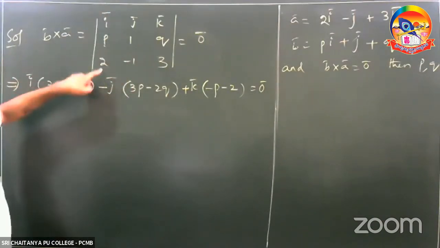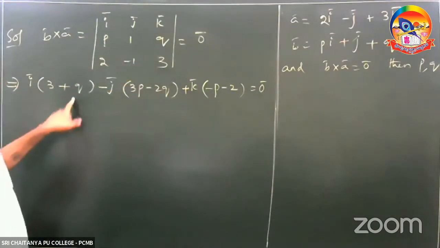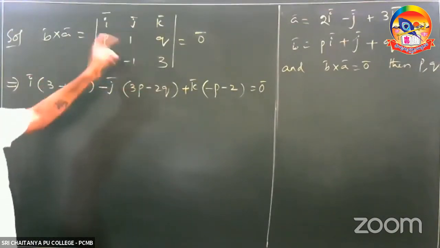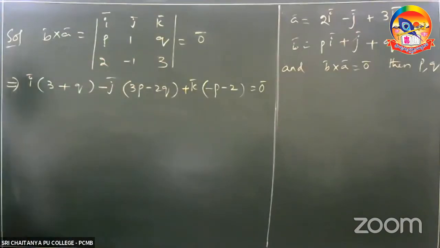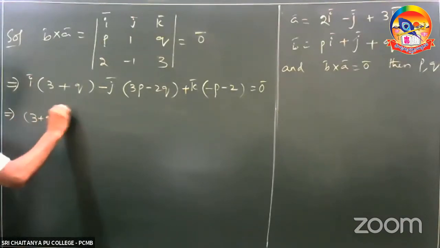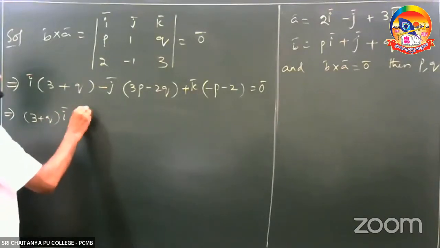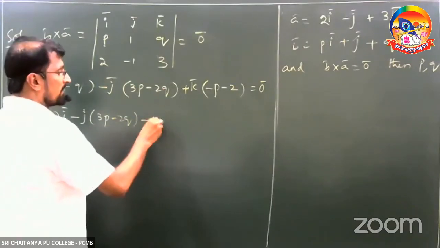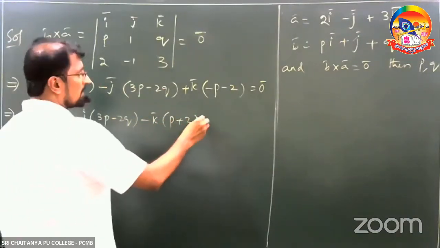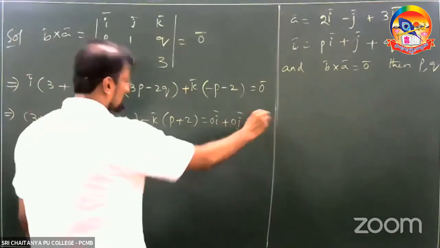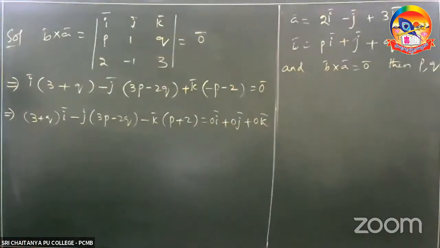Now, this one and this one are gone. 3 plus q, minus j bar into 3p minus 2q, plus k bar into minus p minus 2, which implies 3 plus q into i bar minus j bar into 3p minus 2q minus k bar into p plus 2 is equal to 0i plus 0j plus 0k. Equate them, you are going to get the answer, right?